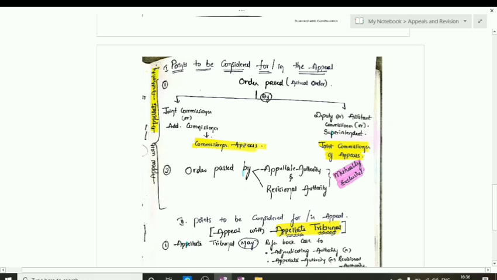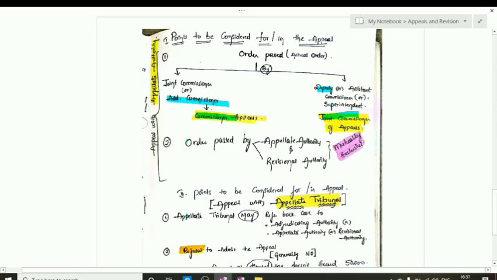Here we have been discussing the appellate tribunal and appellate authority. But who is the appellate authority? If an order is passed by the joint commissioner or the additional commissioner, then the appellate authority is the commissioner of appeals. But when the order is passed by the deputy commissioner or assistant commissioner or superintendent, then the joint commissioner of appeals is the appellate authority.